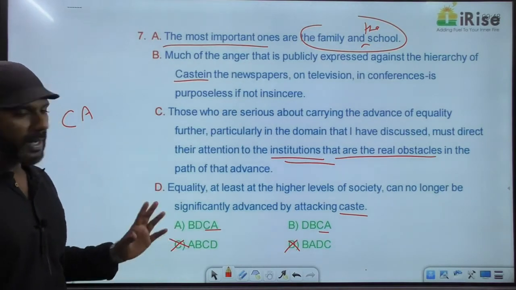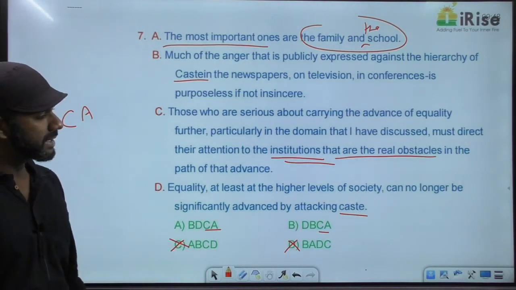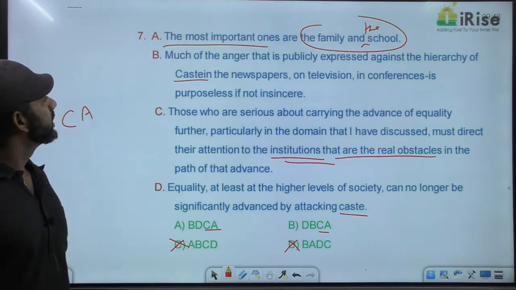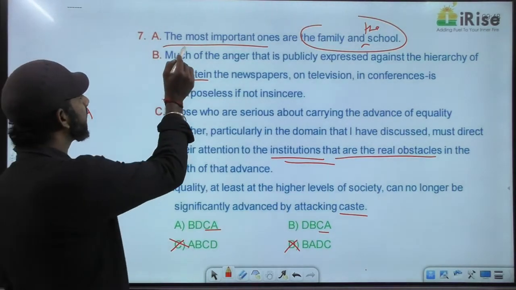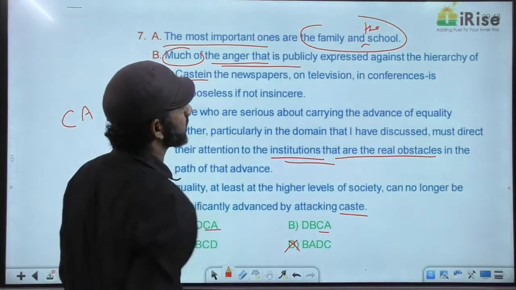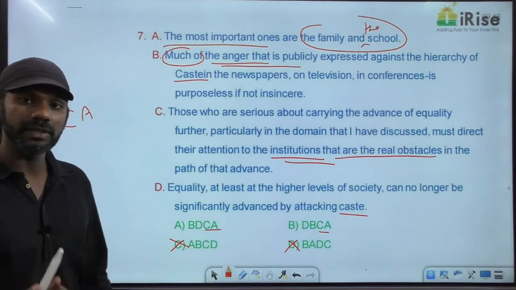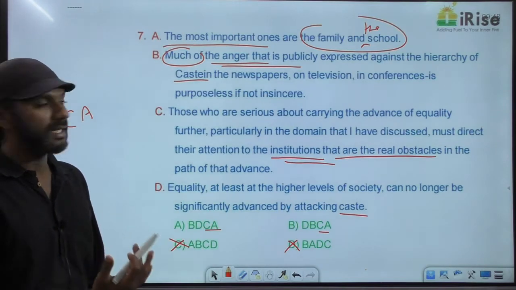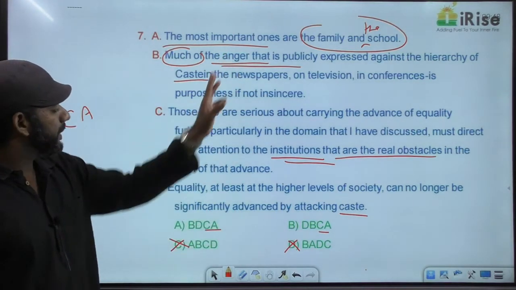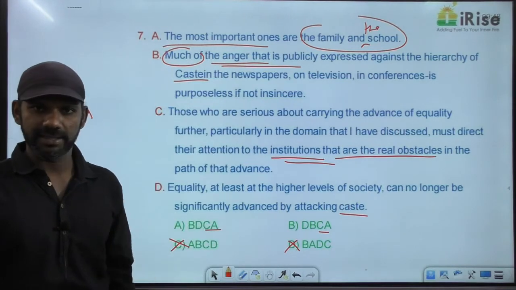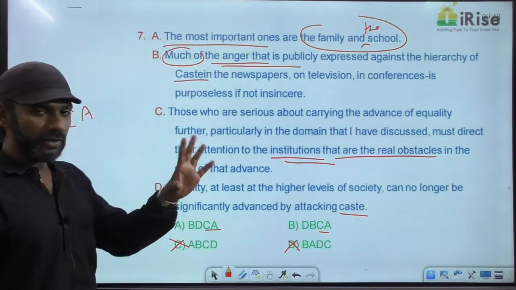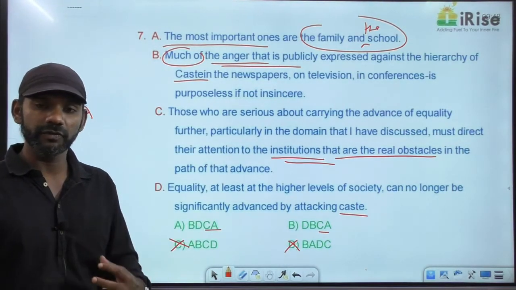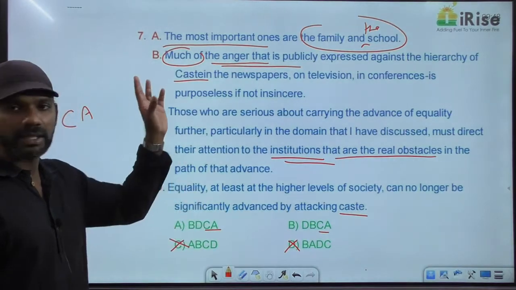D says equality, at least at the higher levels of society, can no longer be significantly advanced by attacking caste. B says much of the anger that is publicly expressed. Much of the anger means general or specific? Specific. So much of the anger that is publicly expressed against the hierarchy of caste. Now here, B and D talk about attacking caste. Caste is getting attacked. Much of the anger means it is very specific because much of is a determiner telling us about the quantity of a noun, specific. So D is general, B is specific.